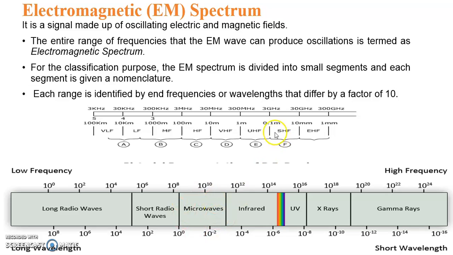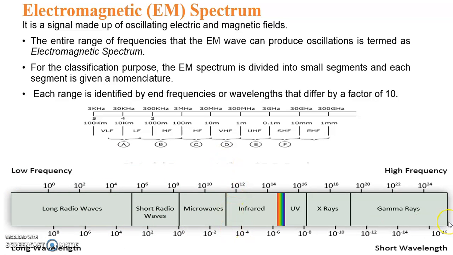Microwaves contain the super high frequency range, from 3 gigahertz up to 300 gigahertz, and below 3 gigahertz down to 3K is all our radio frequency range. In communication systems we mainly use waves up to microwaves.